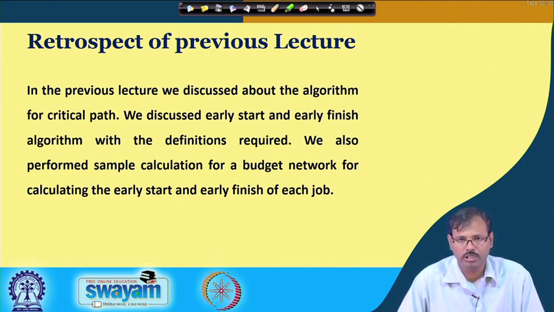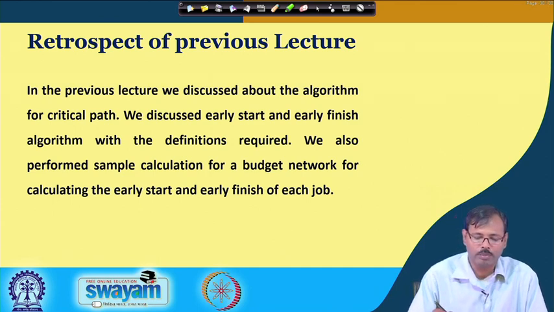We will discuss the late start late finish algorithm in this lecture, so that you understand how these are interlinked. Basically, when we develop a computer network, we wish to find out both the early start early finish and the late start late finish, so that we can identify clearly which one is the critical path.